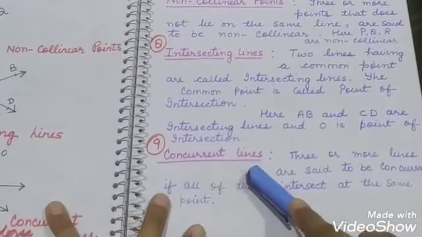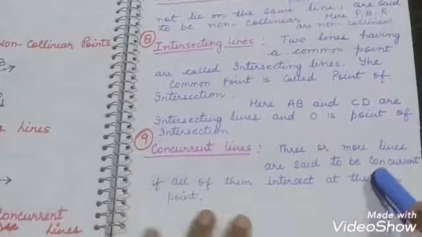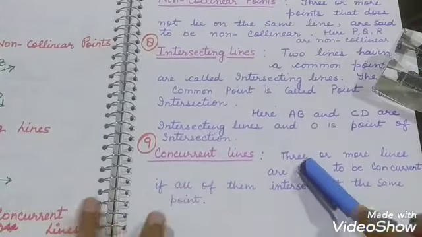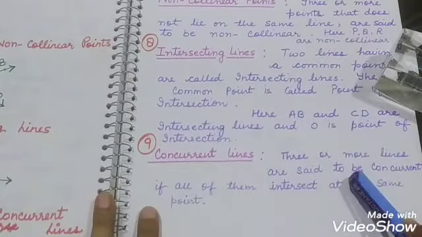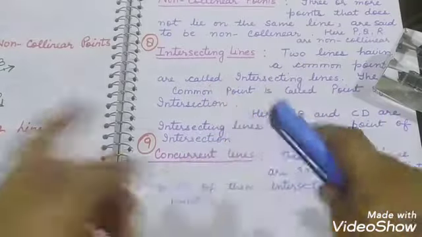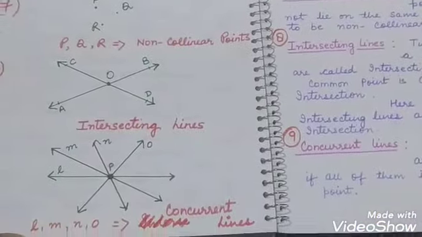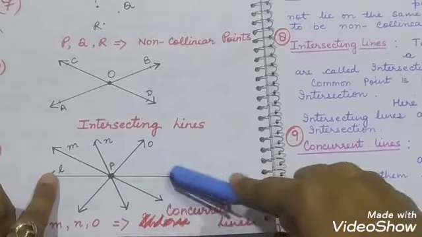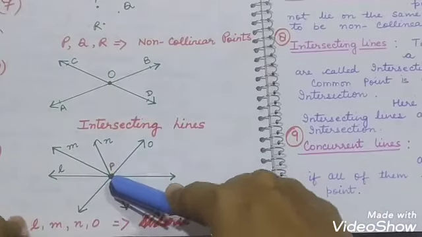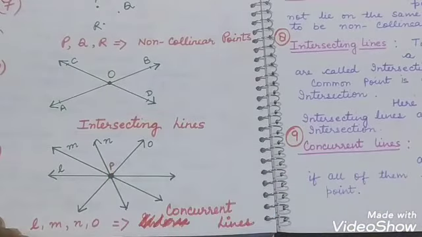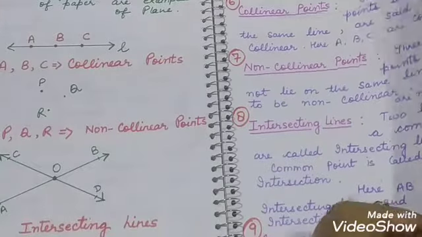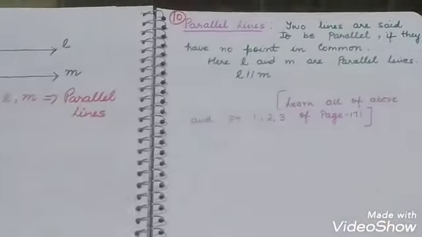Next, concurrent lines. Three or more lines are said to be concurrent if all of them intersect at the same point. If we have three or more lines and they all intersect at the same point, then these are called concurrent lines. See, lines L, M, N, O all intersect at the same point P, so they are called concurrent lines.